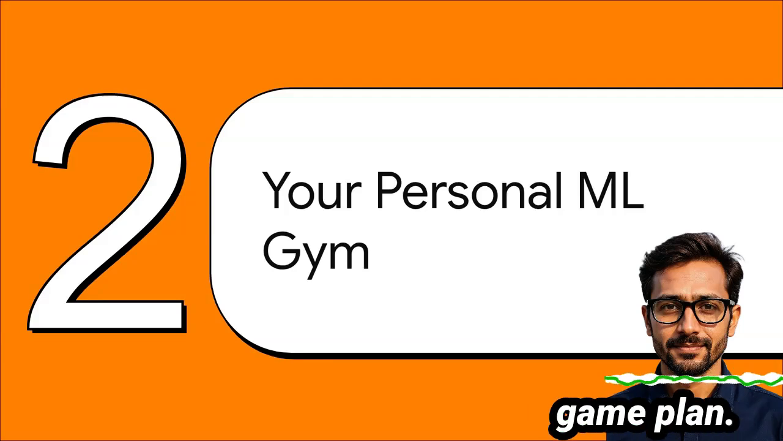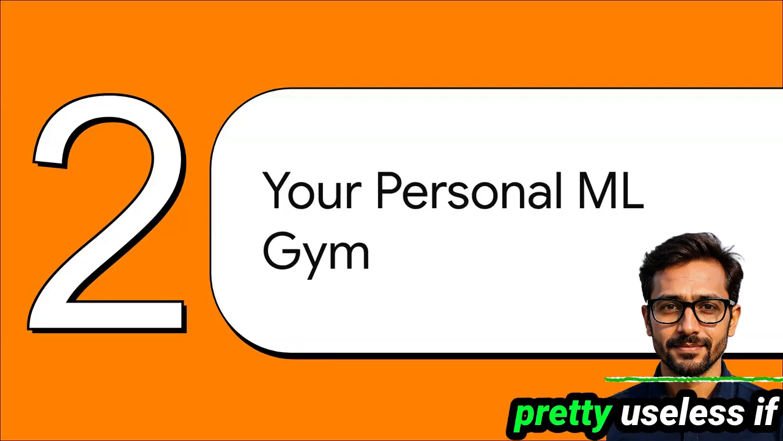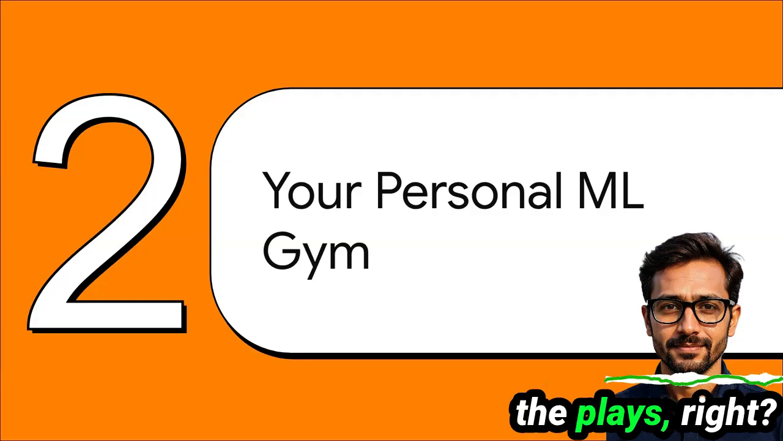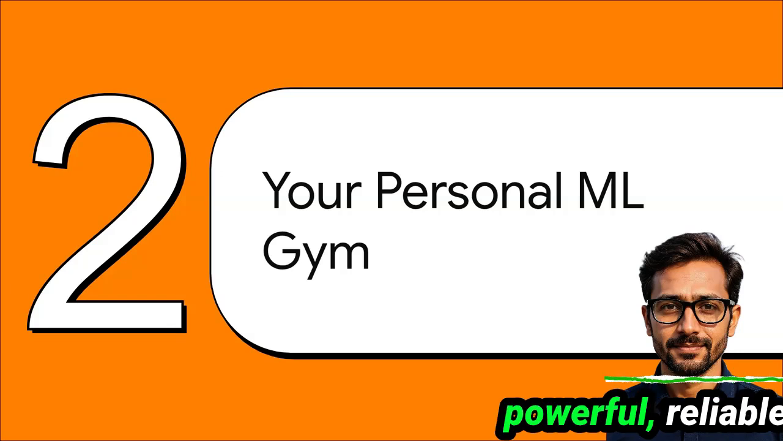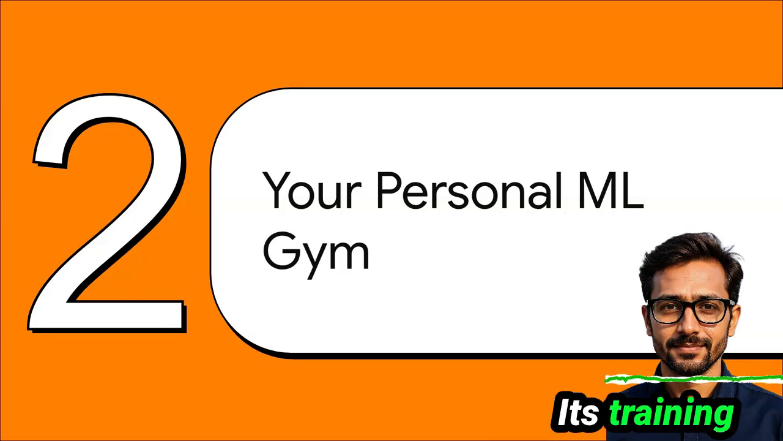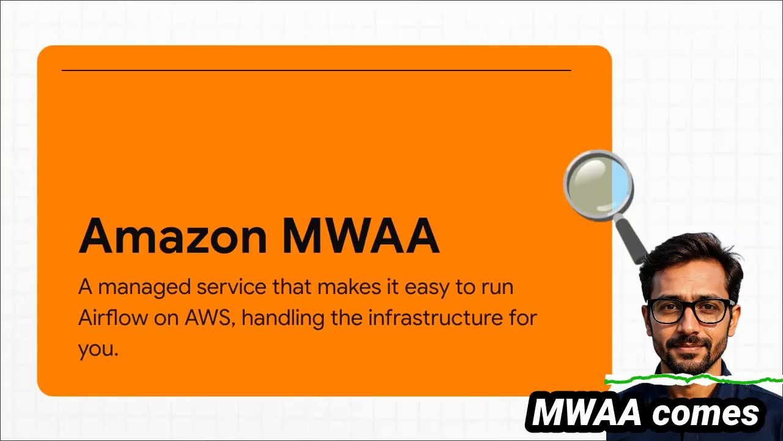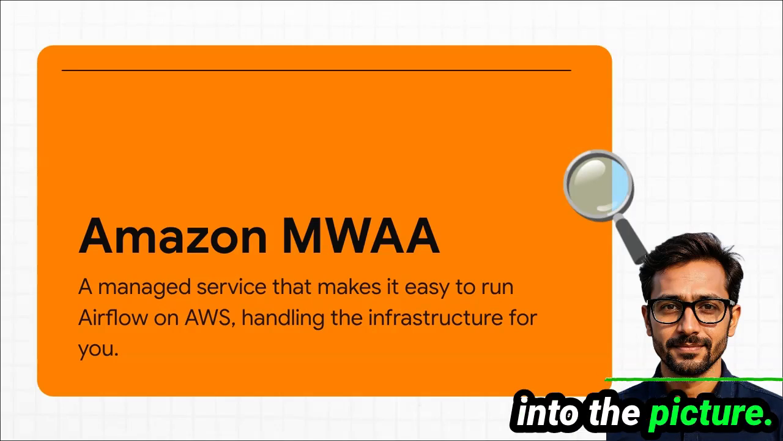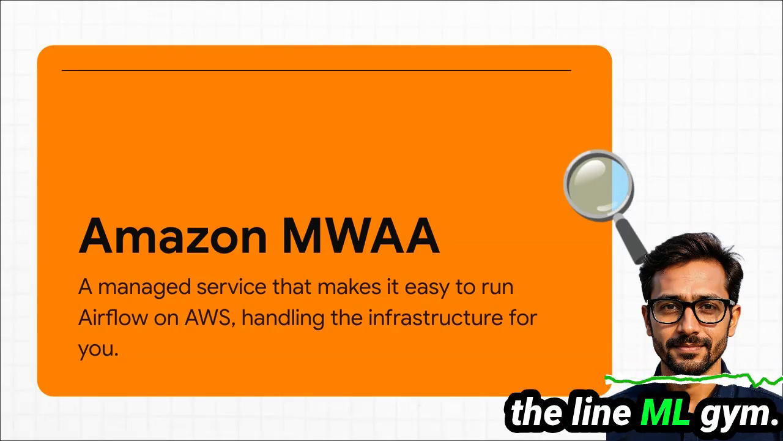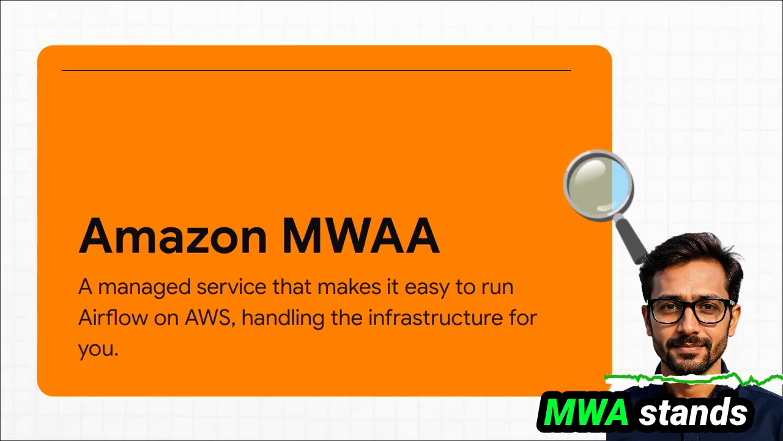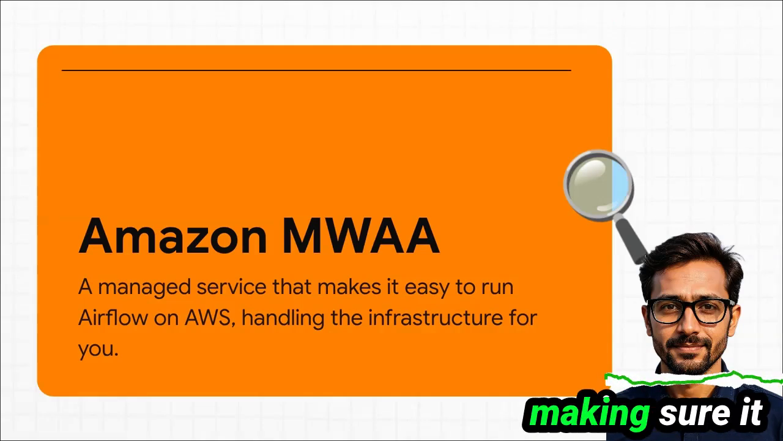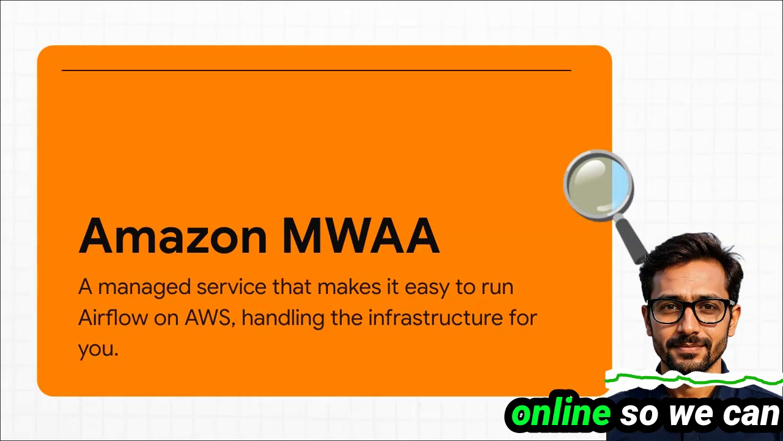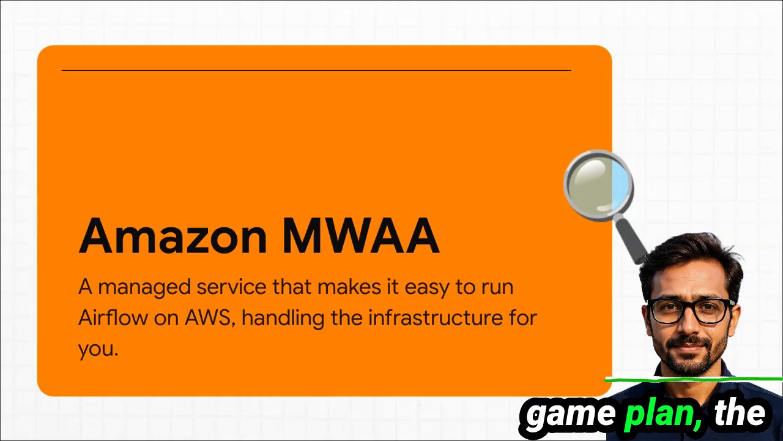All right, so we've got our game plan. But a great playbook is pretty useless if you don't have a place to run the plays, right? An athlete needs a gym, and our ML model, well, it needs a powerful, reliable place to run its training drills. And that's where Amazon MWAA comes into the picture. Think of it as our personal top-of-the-line ML gym. And that M in MWAA stands for managed, and that is the real game changer here. It means it handles all the heavy lifting, the servers, making sure it can handle the load, keeping it online, so we can just focus on our game plan, the workflow itself.